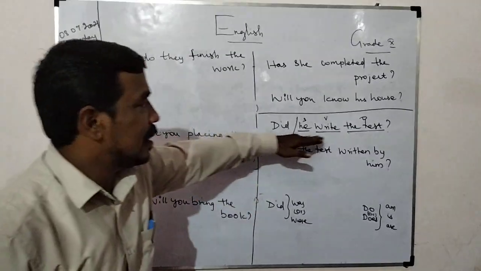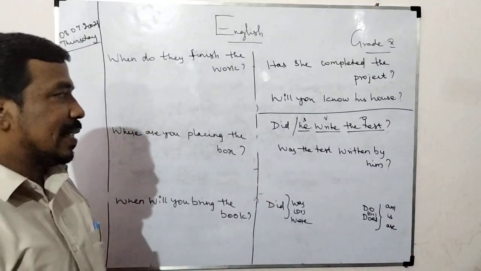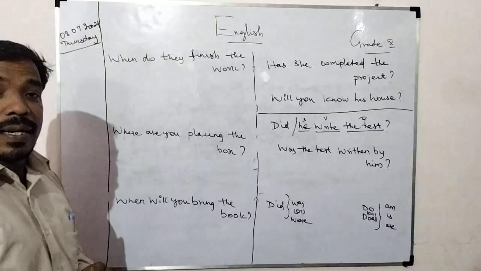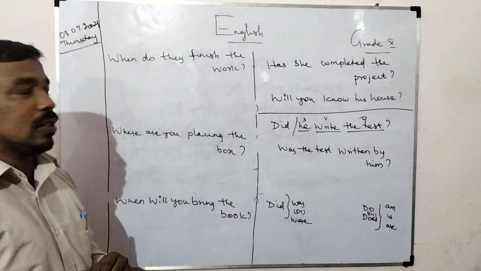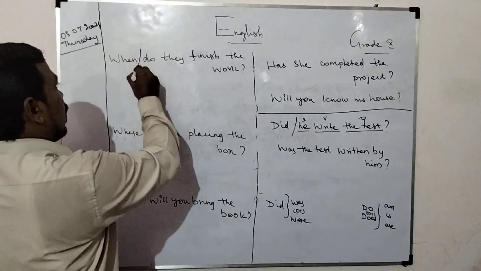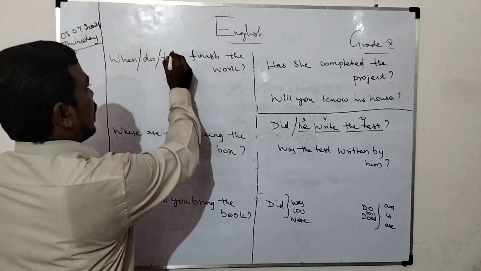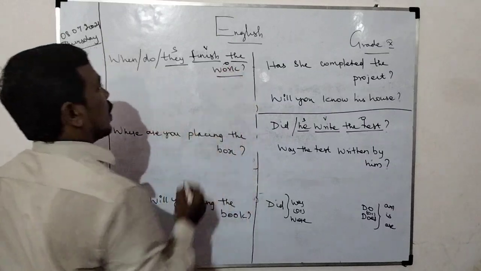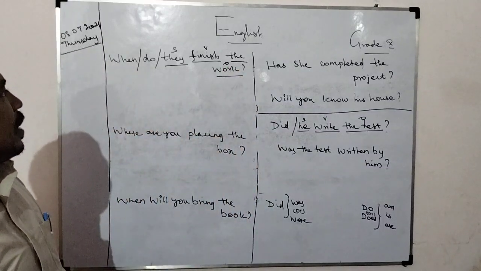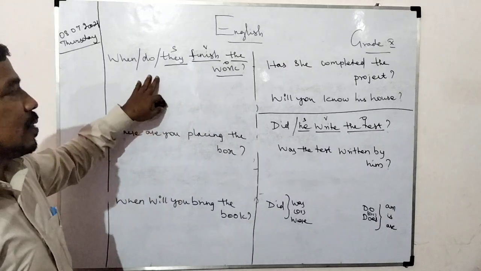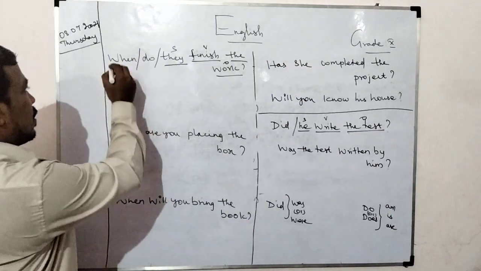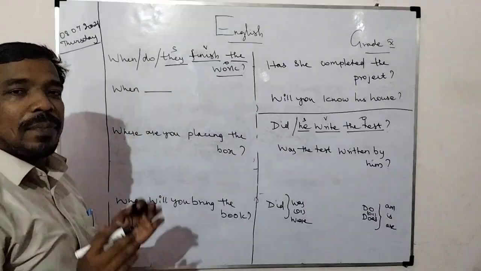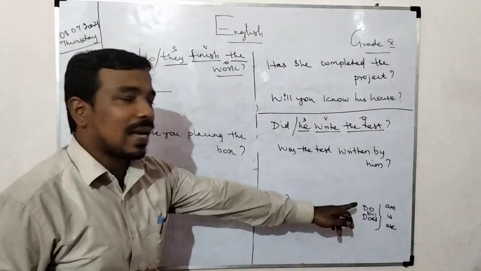Have you written this? Did he write the test? Was the test written by him? Okay, good. Come to our point. This is WH questions, our word questions. They is the subject, finish is the verb, the work is the object. When do they finish the work? What tense is this one? This is simple present tense.